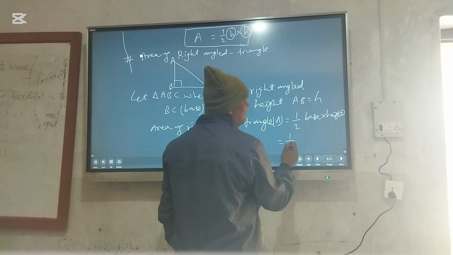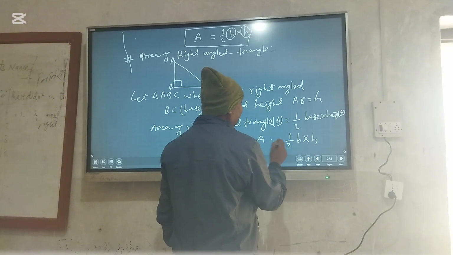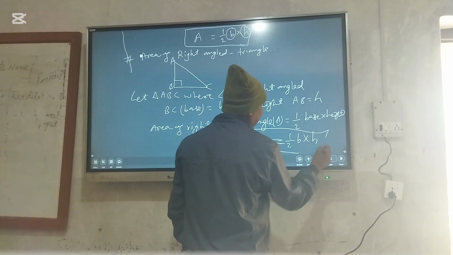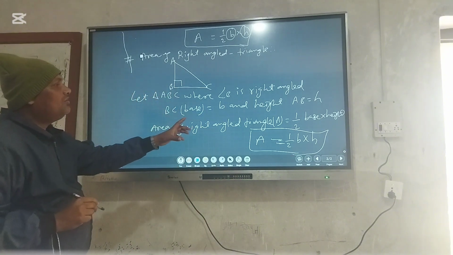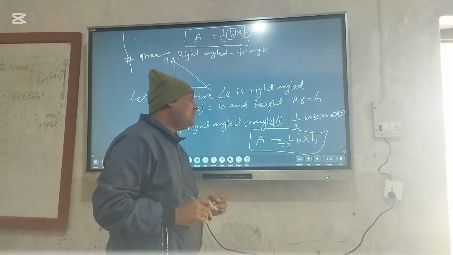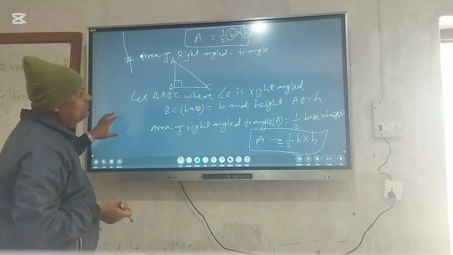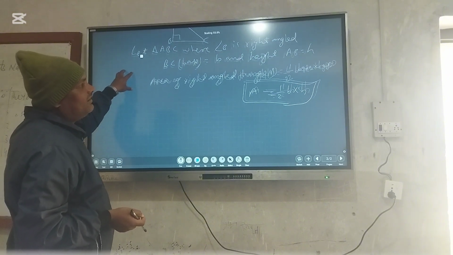That means 1 by 2 B multiplied by S. This is the area of any right angle triangle. We have to use this formula in any right angle triangle: base multiplied by height divided by 2. That means 1 by 2 times base into height is the calculation for the right angle triangle.